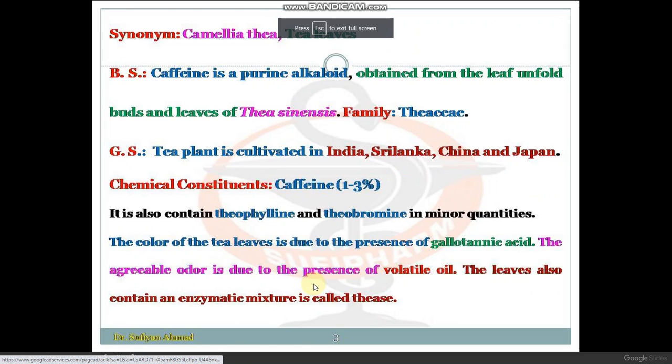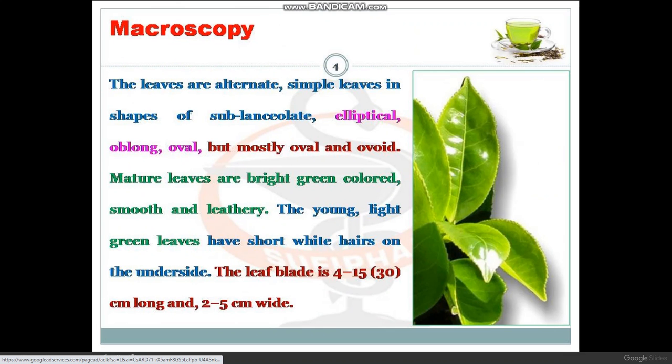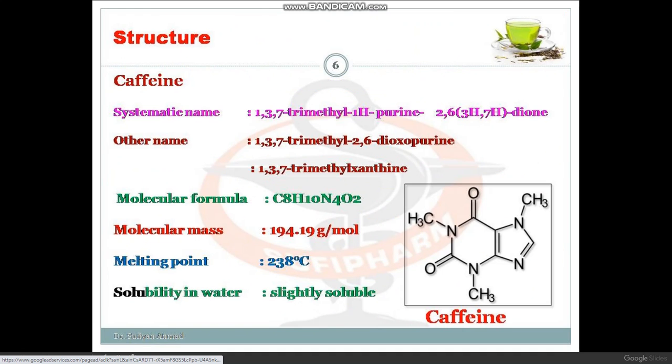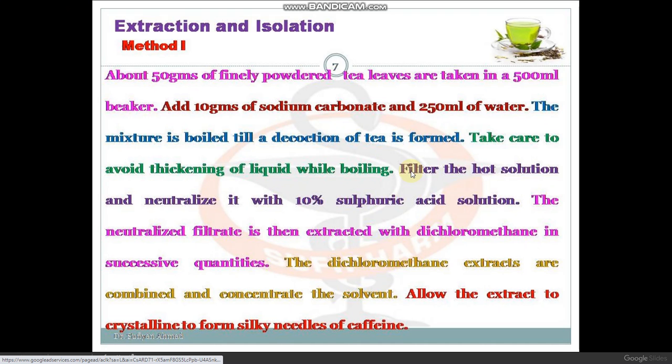Yes, we know tea is cultivated in India, Sri Lanka, China, Japan, and is consumed everywhere. So this is in our syllabus. You have to remember this one, 1,3,7-trimethylxanthine. Very simple, 1,3,7-trimethylxanthine. Its molecular mass is 194.19. You don't have to remember this, just remember the solubility. It is slightly soluble in water, but mostly soluble in organic solvents like dichloromethane or chloroform. Very much soluble. So let us focus upon the extraction and isolation part.